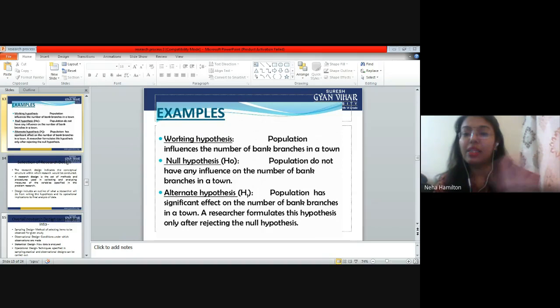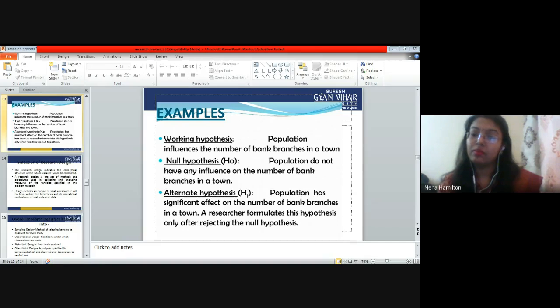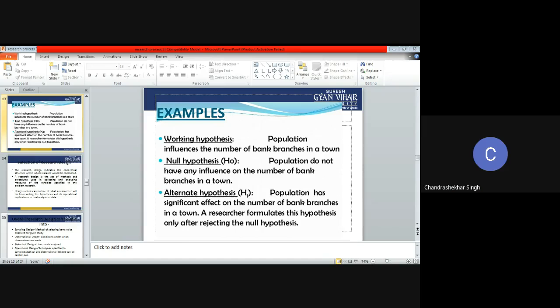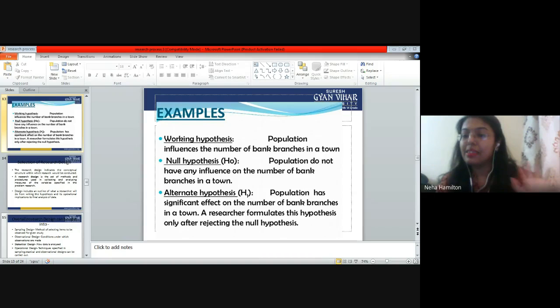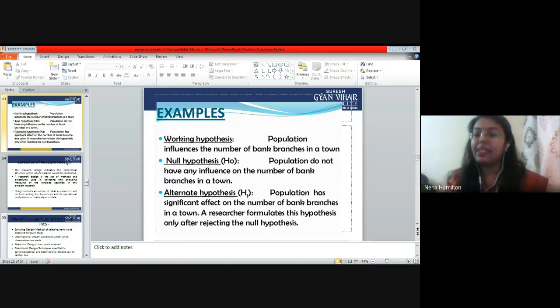Now see, what is the null hypothesis? Population does not have any influence on the number of bank branches in a town. Can this happen? This is the null hypothesis. It cannot happen. Population definitely has an impact on the total number of bank branches. If the population is more, bank branches are more. If the population is less, bank branches are less. We know that, right? And that's what we are studying.